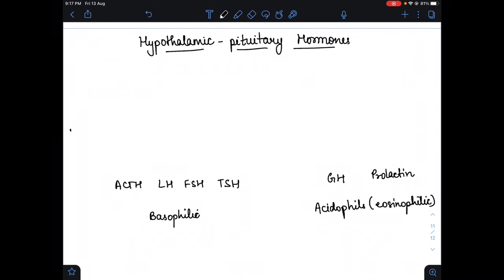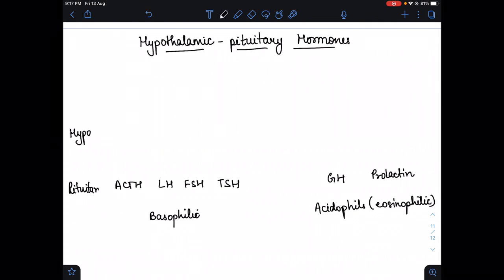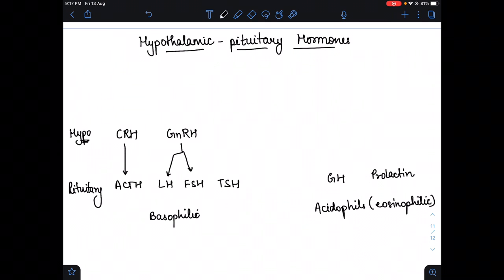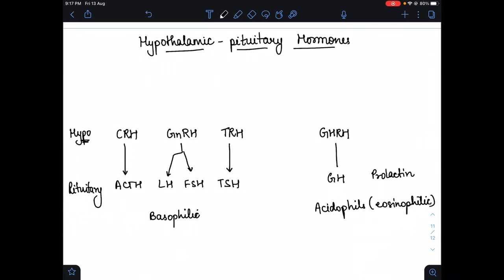These four hormones were basophilic, and the acidophilic hormones were growth hormone and prolactin, and these hormones were secreted from the hypothalamus, as we all know. From the hypothalamus, corticotropin releasing hormone secretes the ACTH, and the gonadotropin releasing hormone secretes the LH and FSH, and the thyrotropin releasing hormone secretes the thyrotropin stimulating hormone, while growth hormone is secreted from the growth hormone releasing hormone.